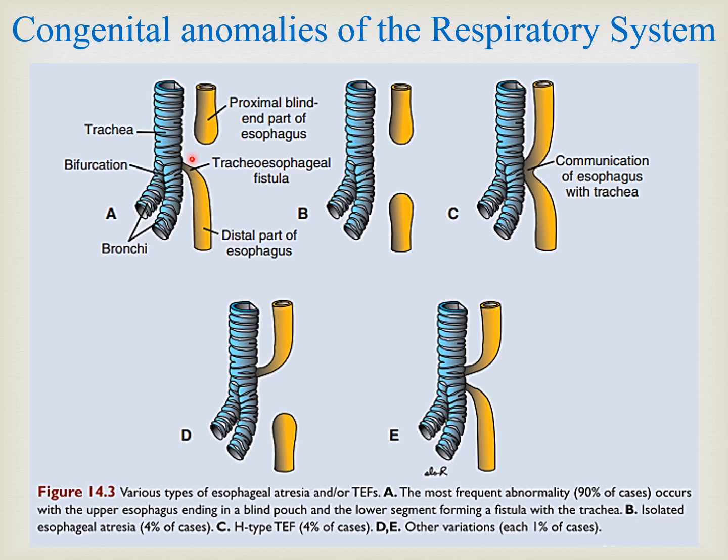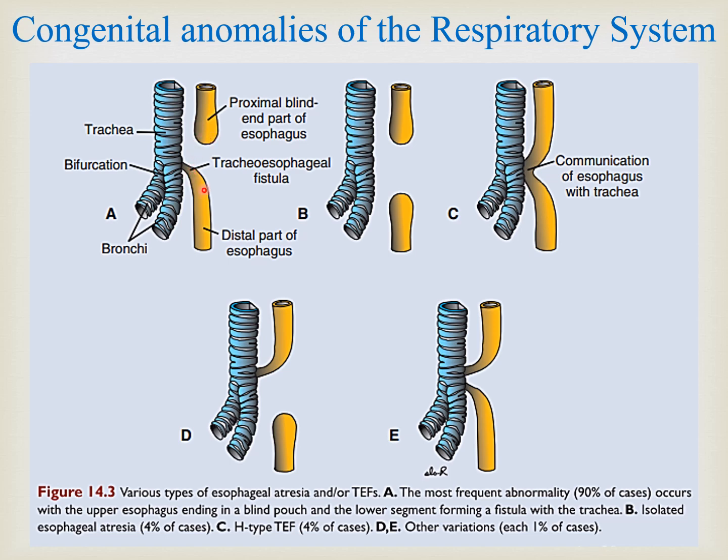So here we can see the developmental GIT, or gastrointestinal tract, and the developmental respiratory system showing the trachea and its bifurcation. In the first case, this is esophageal atresia. Initially we have seen that these are two tubes which are close together, so this septum, the tracheoesophageal septum, which has to separate them completely, is not closed completely. Its proximal part ended blindly, which we see as esophageal atresia: one end is open, the other end is closed.